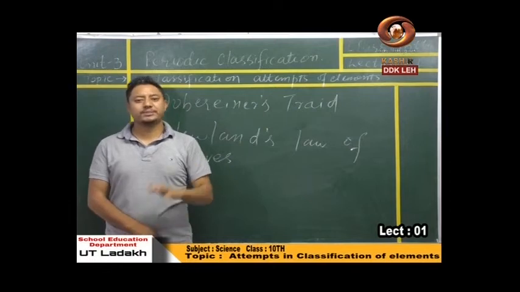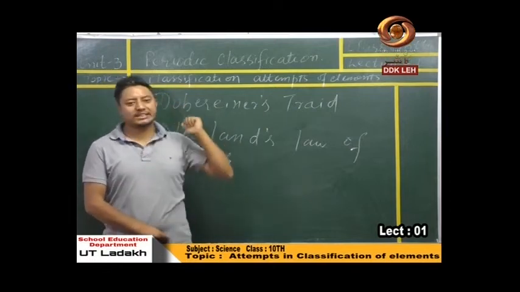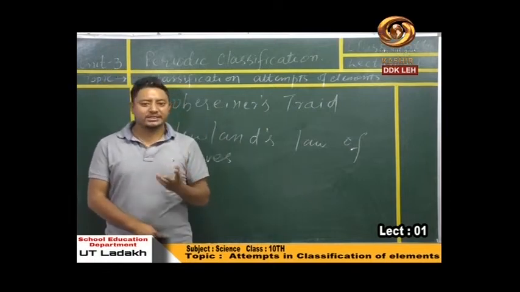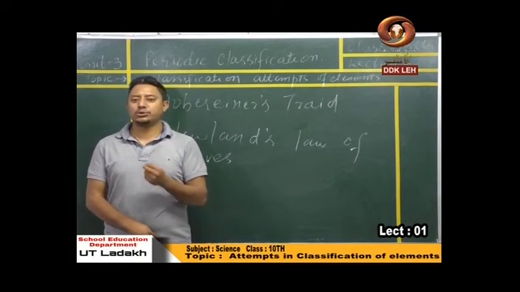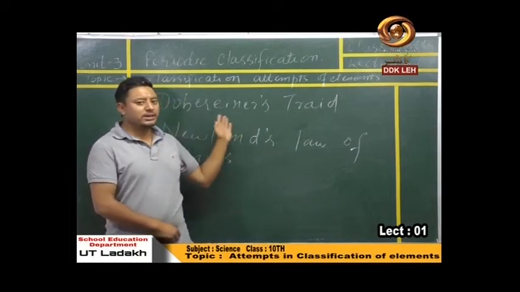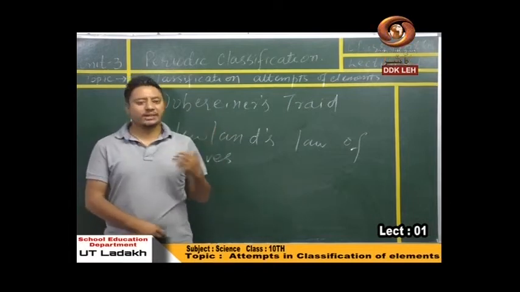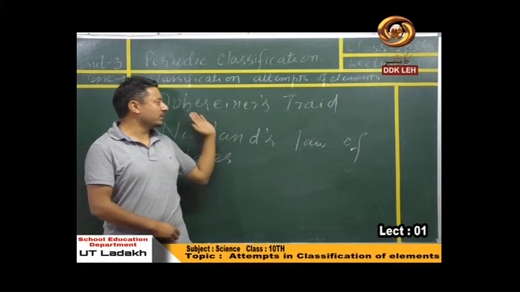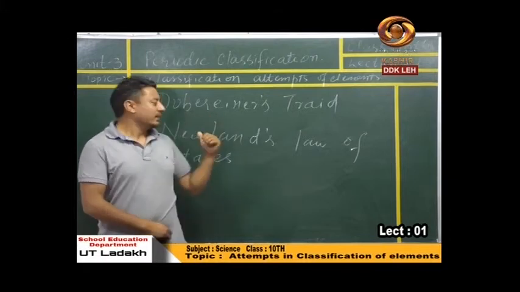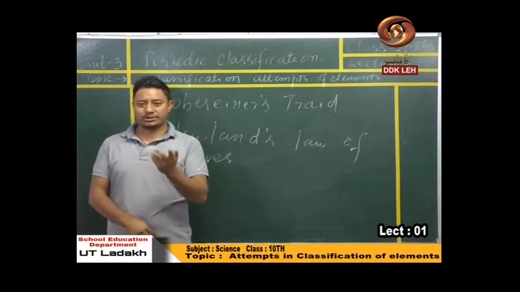In today's lecture, there will be classification attempts of element, which scientists try to classify elements on what basis and what criteria. Today we are going to study that particular thing. Maybe in today's lecture, if time allows, we are going to complete Dobereiner's triad and then Newland's law of octaves.